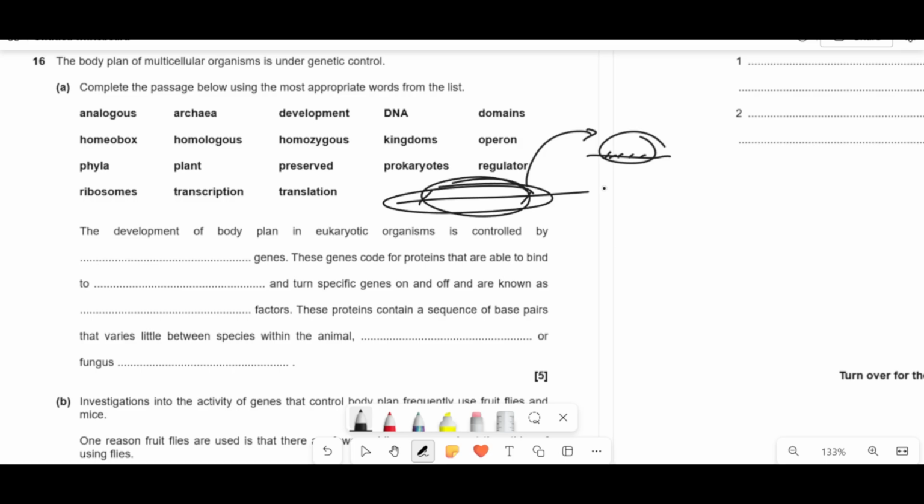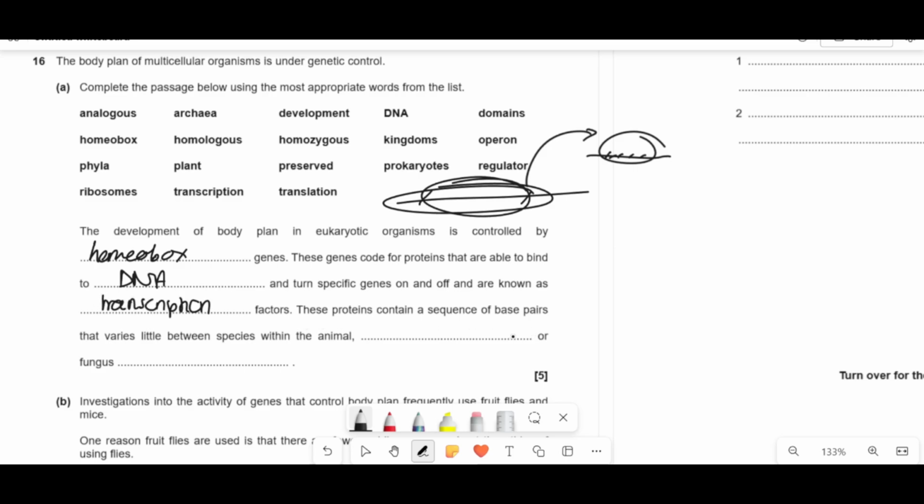So here then, it would be controlled by homeobox genes. These genes code for proteins that are able to bind to DNA and turn specific genes on and off, and are known as something that can affect transcription, because when you turn on a gene, you're transcribing it and translating it. So you transcribe it into mRNA, you translate it at ribosomes. So if you're able to switch on and off, you're affecting its transcription. So these are transcription factors.